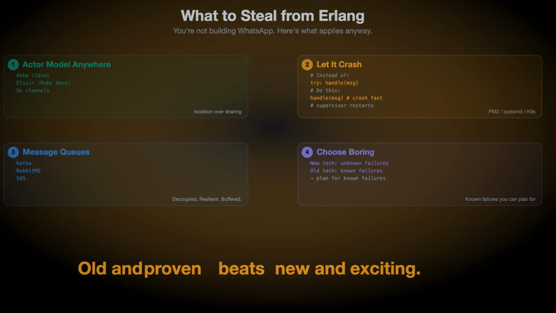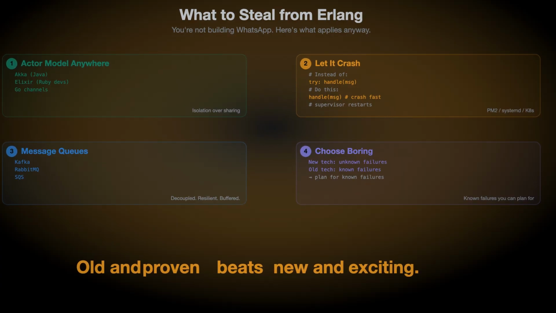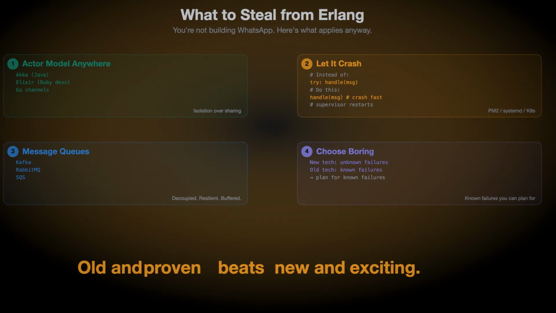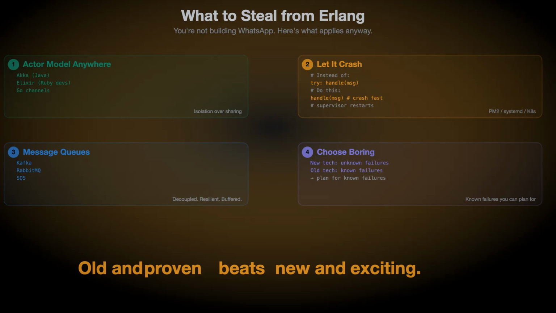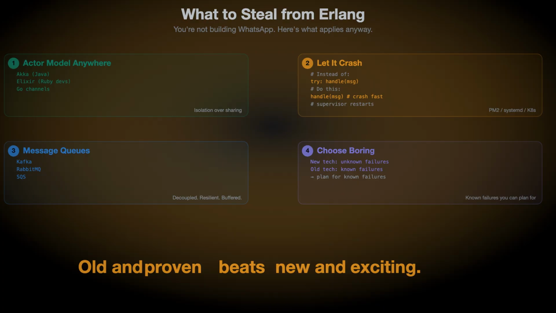Stop writing defensive code for every possible error state. Crash fast. Log it. Restart. PM2, systemd, Kubernetes restarts. These are your supervisor. Use them. Message queues over direct calls. Kafka, RabbitMQ, SQS. The same philosophy as Erlang applied between your services. Decoupled. Resilient. Buffered.